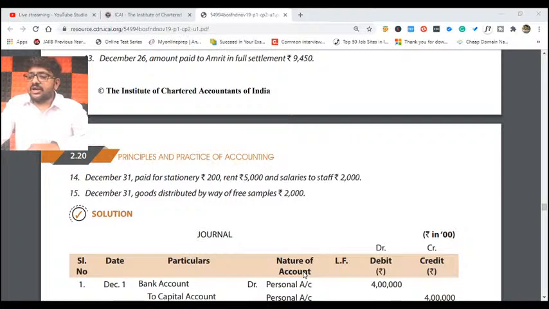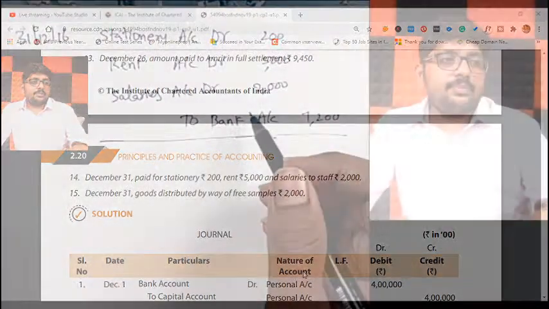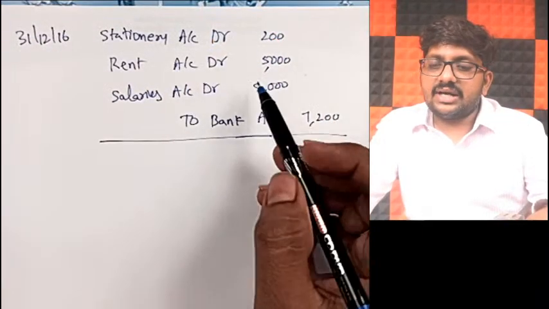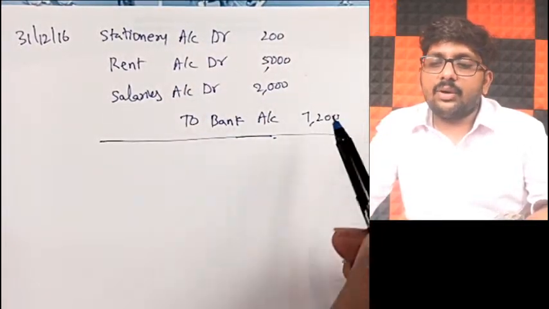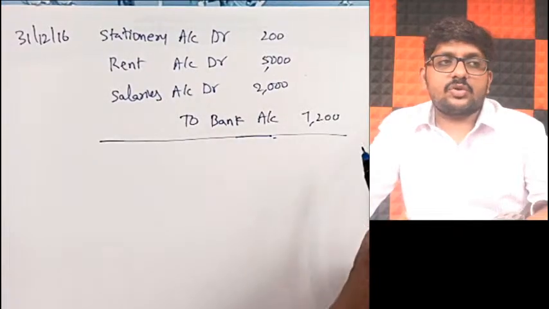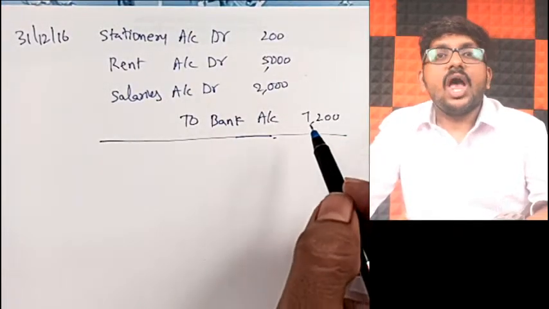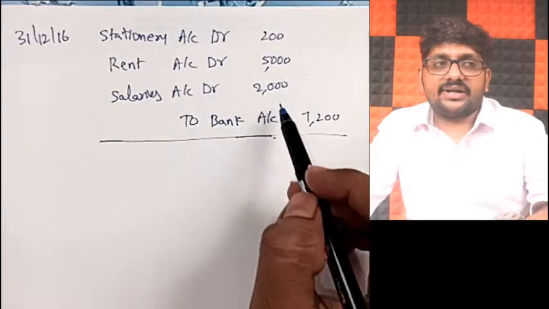So this is nothing but my compound entry. Remember, if you get more than one debit or more than one credit in a transaction, it is called a compound entry. Here, all three put together, I can write as one single entry. So the journal entry will be: stationery account debit, rent account debit, salaries account debit to bank. All put together, 7,200 rupees you have paid. So this is an example of a compound entry. More than one debit you have got here.